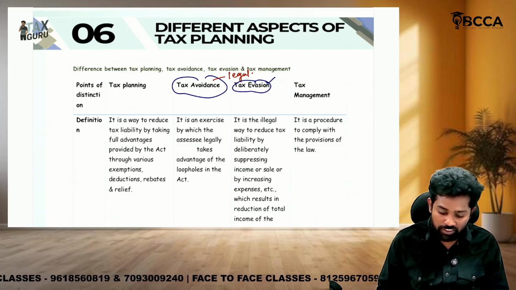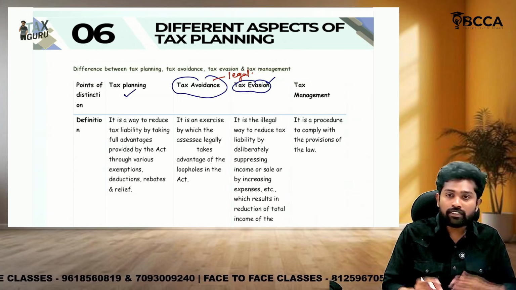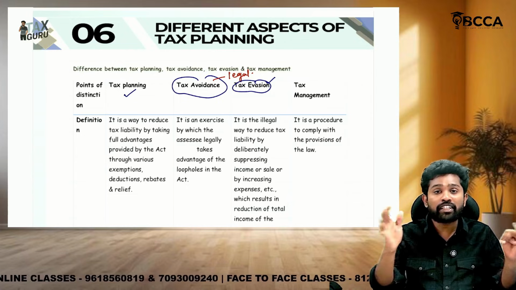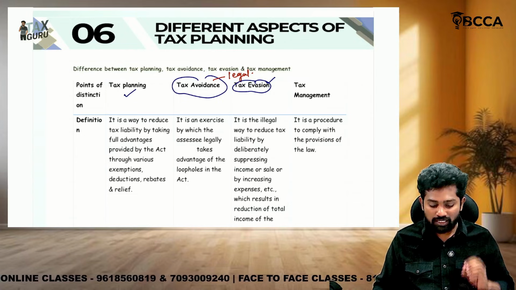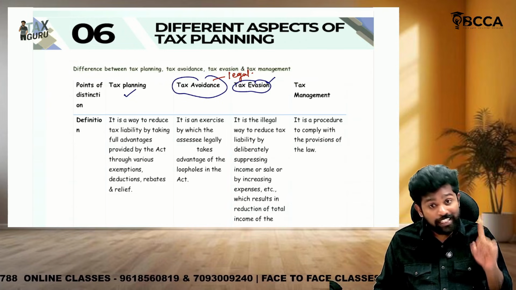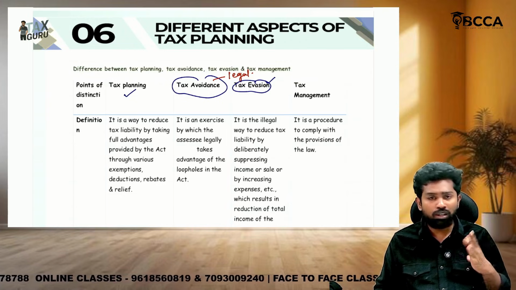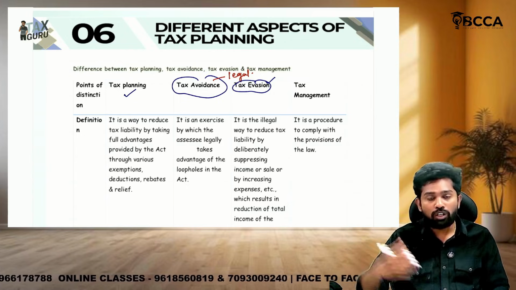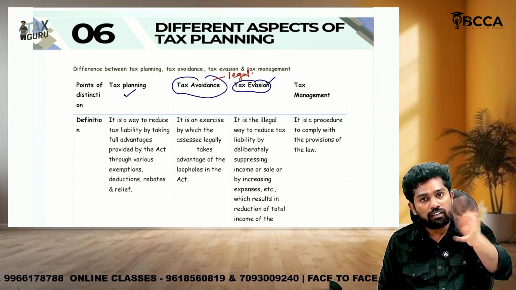Even though it's not a genuine thing, you are claiming false expenses, and that is called tax evasion. Tax planning is effectively planning tax, which is legal, ethically correct, and encouraged by the department also. Tax avoidance is legally correct, ethically wrong, and not encouraged by the department. It's only a short term benefit. Today or tomorrow the government is going to find out and they're going to cover the provision properly.